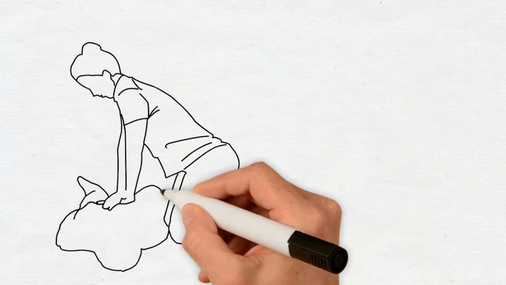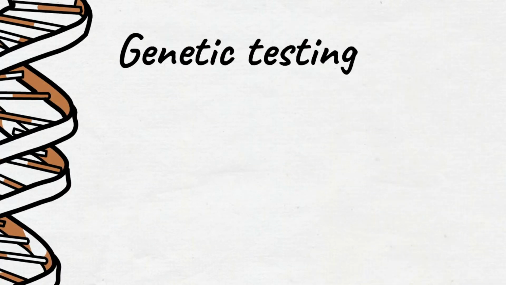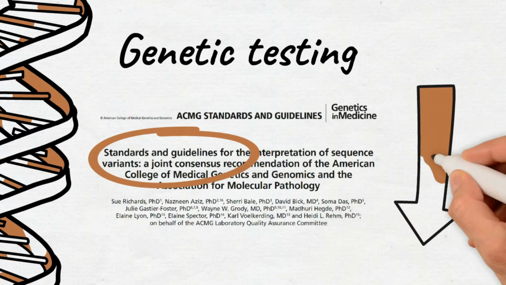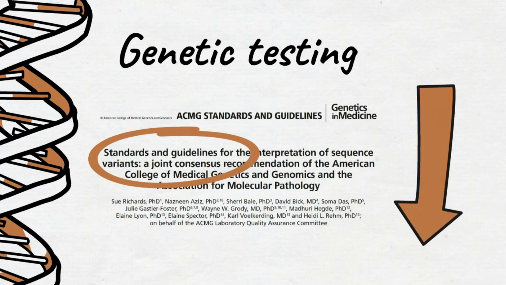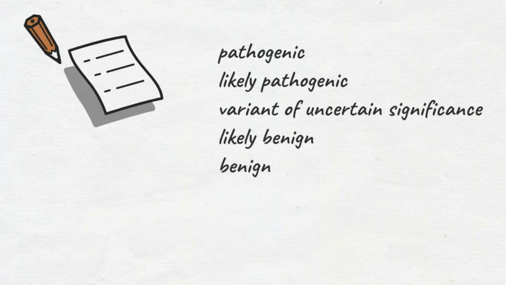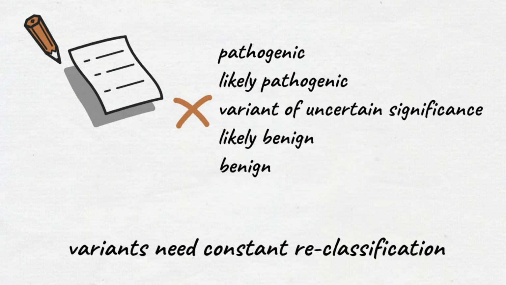Following an unexplained cardiac arrest, patients undergo clinical genetic testing to try to identify its cause. To assess the significance of the identified variants, clinicians use the Standardized Variant Interpretation Guidelines from the American College of Medical Genetics and the Association of Molecular Pathology. They assign weights to differing categories of evidence supporting either a benign or pathogenic classification, those with conflicting evidence falling in the variant of uncertain significance category.